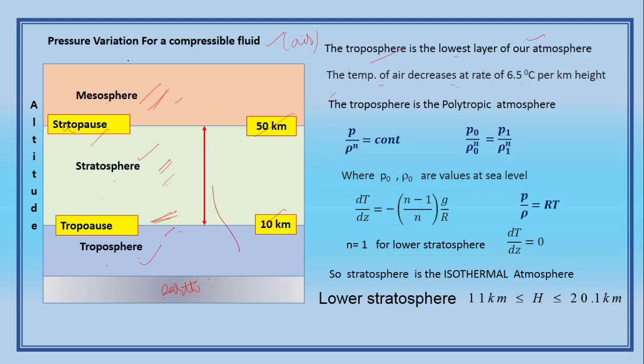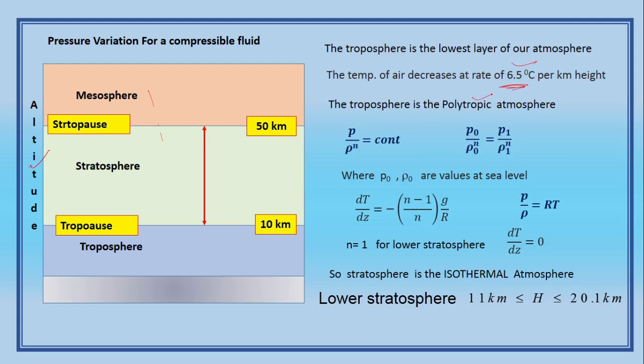I have shown this here, this we call the altitude, the vertical distance. If you move 1 kilometer, the temperature will decrease by 6.5 degrees Celsius. Okay, so the troposphere is polytropic.